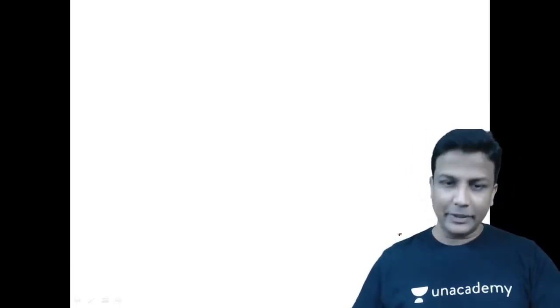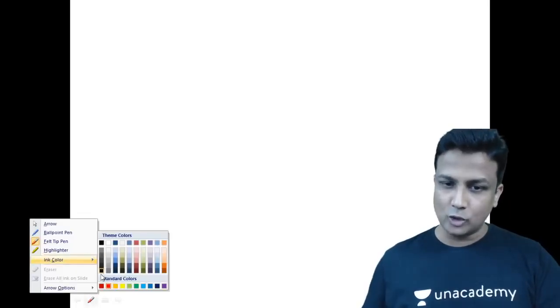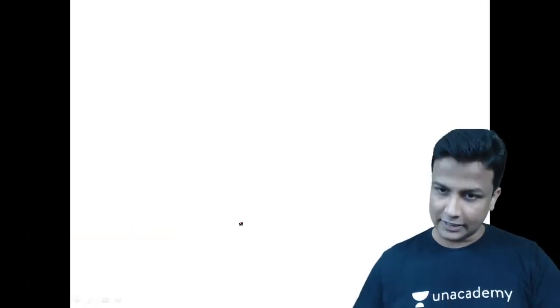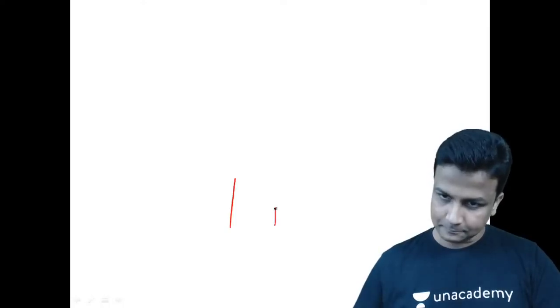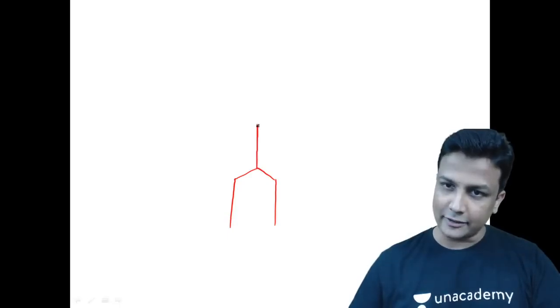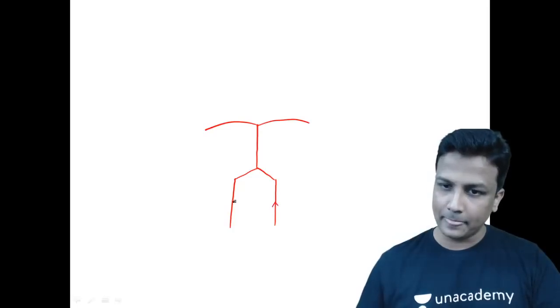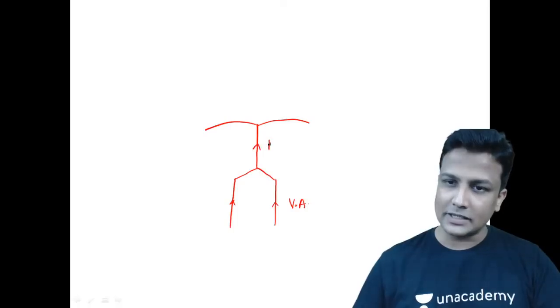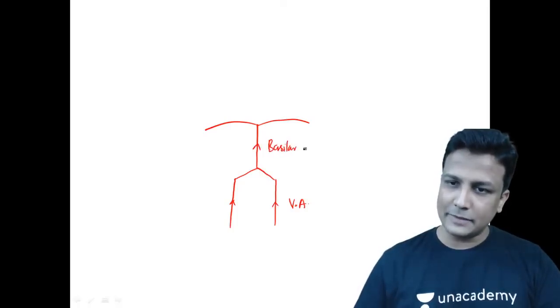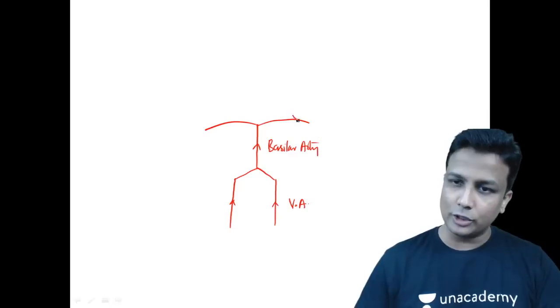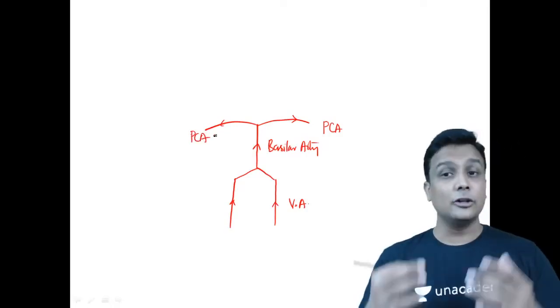Now, let me draw the diagram of the circle of Willis, and you also start drawing along with me, guys. Posteriorly, there will be two vertebral arteries, and those two are going to fuse together to form your basilar artery, and the basilar artery will finally divide into the posterior cerebral arteries. That is your posterior system.